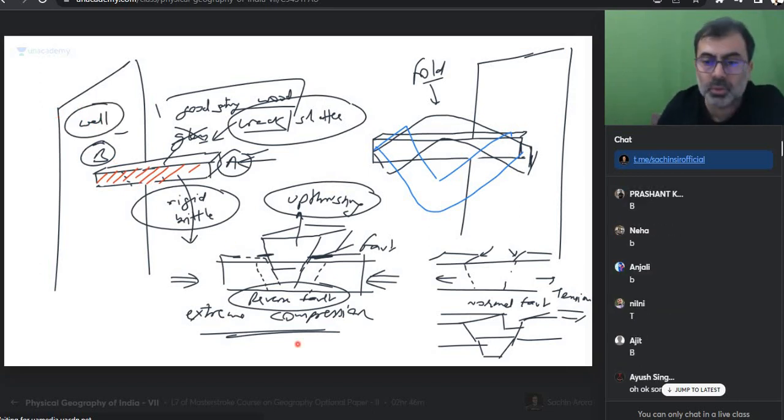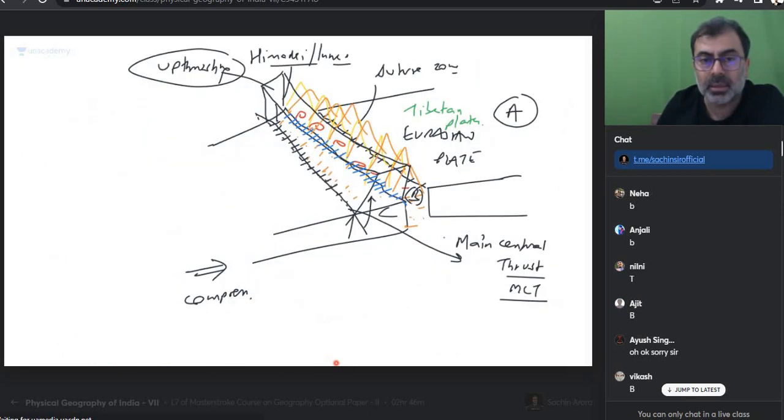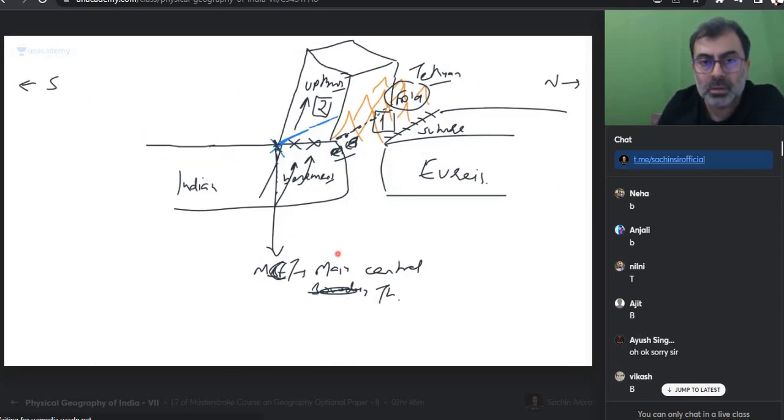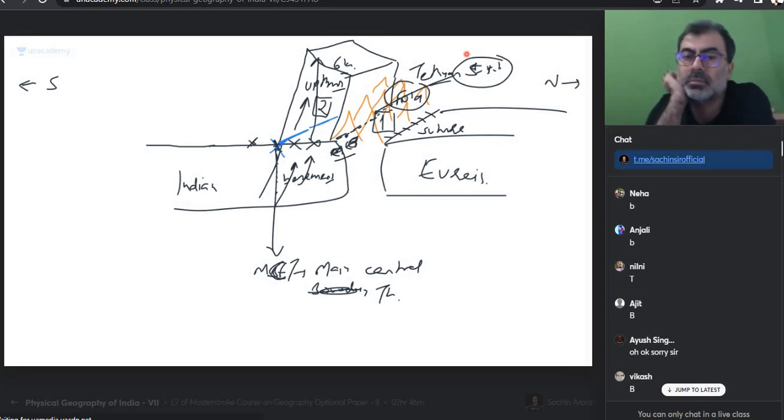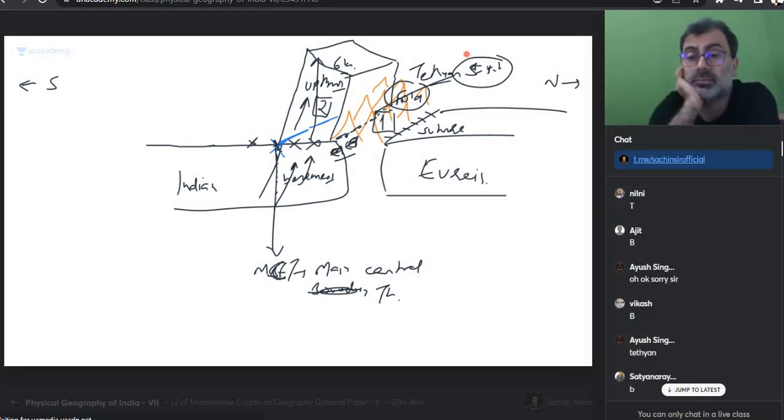ये plate आप सोचो. Everyone, please pay attention यार. This is rising to a height of 6 kilometer. 6 kilometer. और ये इसको support देगा. Will this give support or this one which is 4 to 5 kilometer, rather 5 kilometer? कौन support देगा? Is everyone okay? Did you understand reverse faulting? So are the geologists successful in explaining?